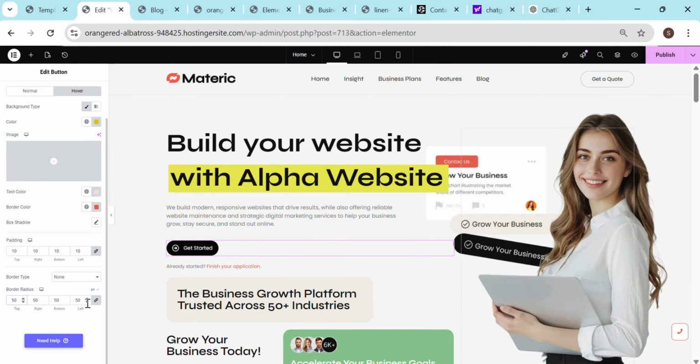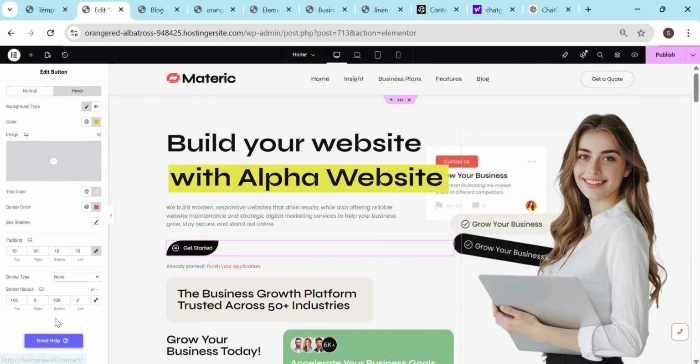Now I will say I need a square box, but if this is checked, when one value is changed, all the other values change. But if this is checked off, everything changes individually. So I want this onto the top, I need to type this, and onto the bottom I'll keep it 100. And now the button shape is completely changed.